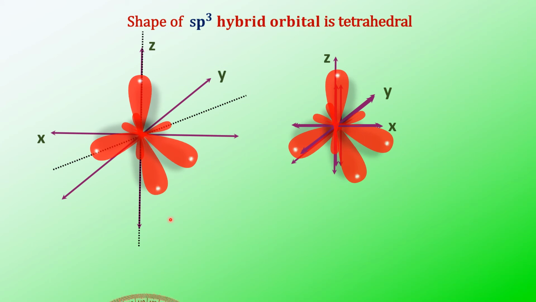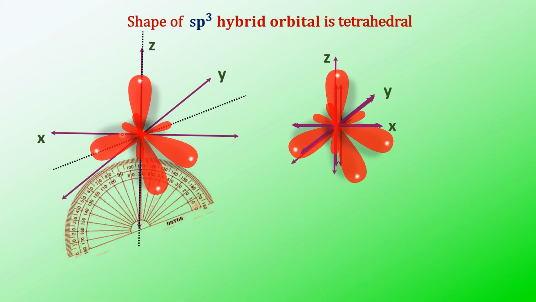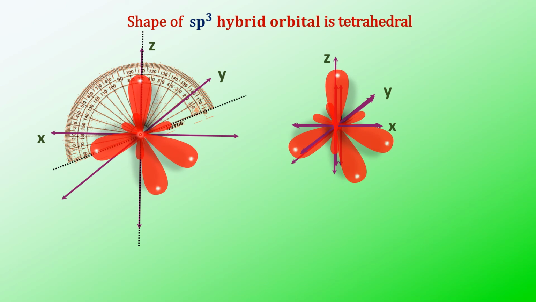Now I'll take the protractor. See, now if you measure the angle from here to here, you will observe that it is about 110, but it is not exactly 110 because of the small lines. You cannot clearly see it, but it looks as if it is at 110. So the angle between these two sp3 hybrid orbitals is 109 degrees 28 minutes.